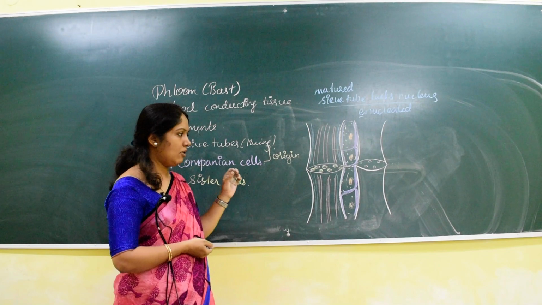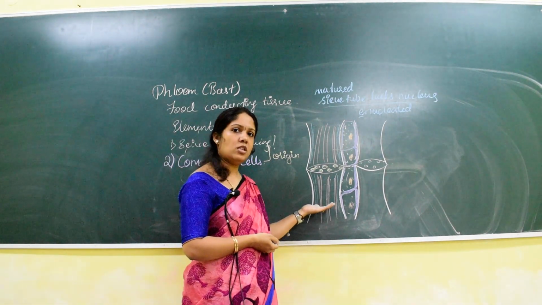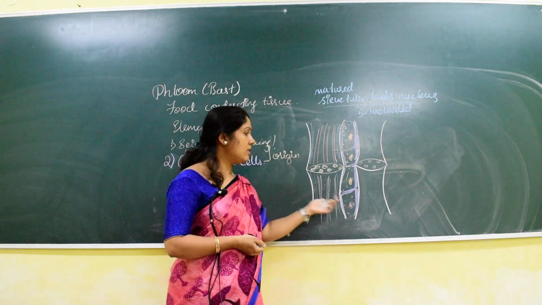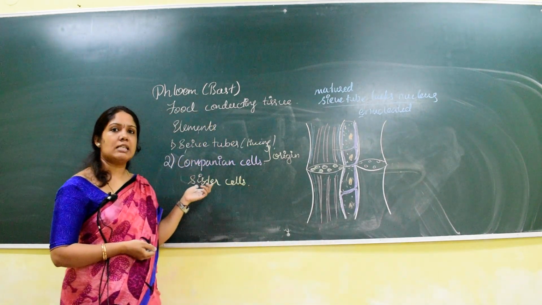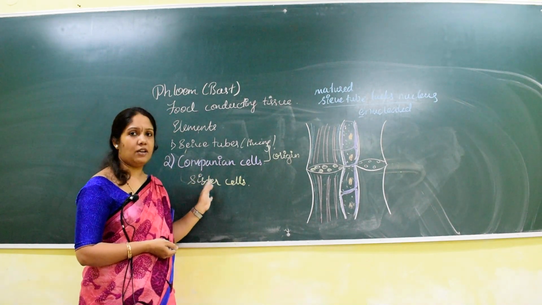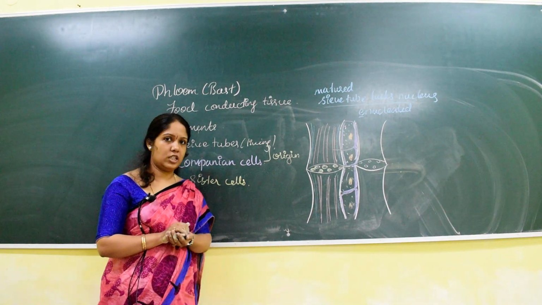That is, when the same mother cell divides, one is converted into a sieve tube and the other is converted into a companion cell. Hence both the cells are called sister cells. Why they are called sister cells? Because they have arisen from the same origin.